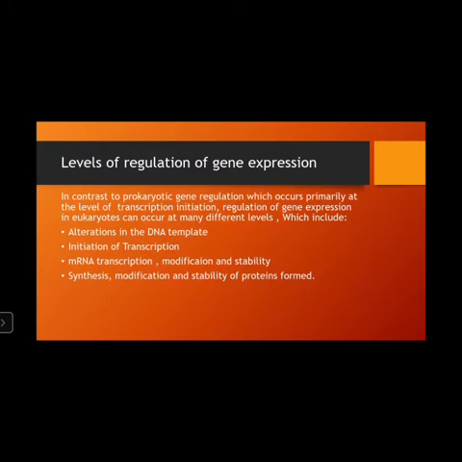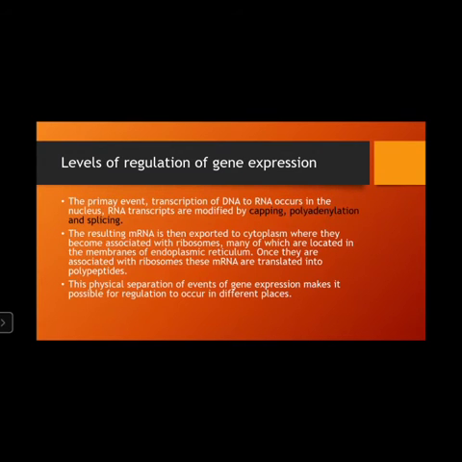So, levels of regulation of gene expression. In contrast to prokaryotic gene regulation, which occurs primarily at the level of transcription initiation, regulation of gene expression in eukaryotes can occur at many different levels, which include alterations in the DNA template, initiation of transcription, mRNA transcript modification and stability, and synthesis, modification, and stability of the proteins formed.